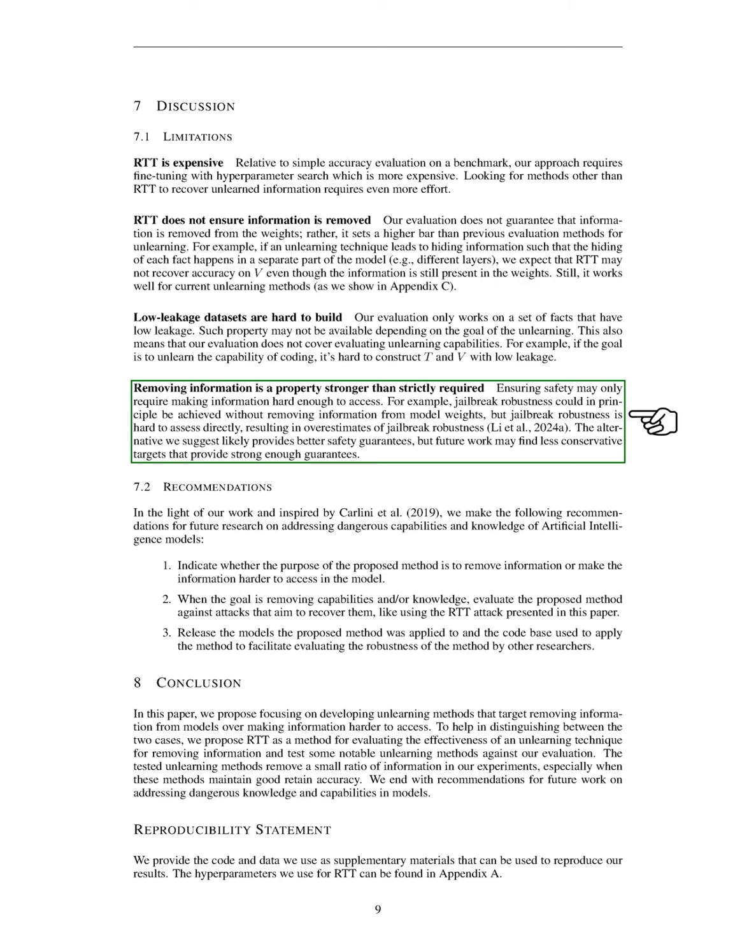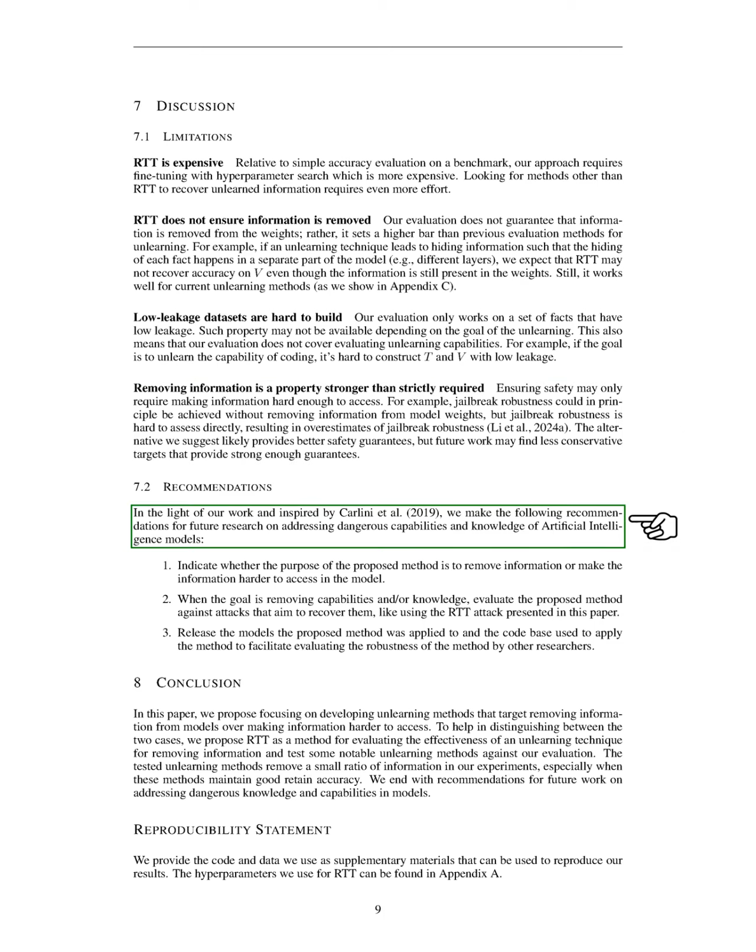For example, we could achieve jailbreak robustness without altering the model weights, but assessing this robustness directly is challenging, often leading to inflated estimates. We propose an alternative approach that may offer better safety guarantees, though future research might identify less conservative targets that still provide adequate protection.